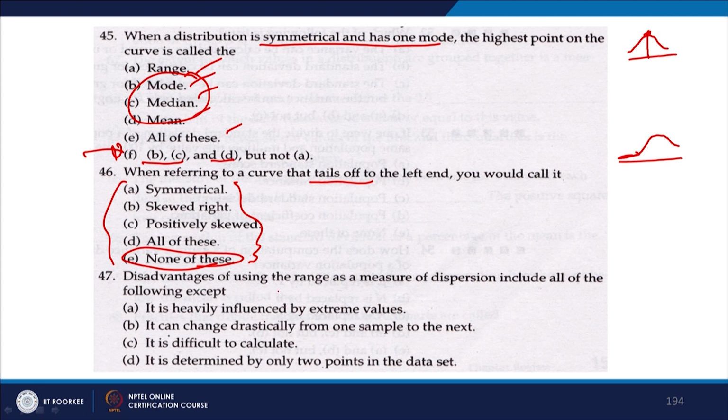Disadvantages of using the range as a measure of dispersion include all the following except: it is heavily influenced by extreme values. Yes, it is. It can change drastically from one sample to the next. Yes. It is difficult to calculate. No, it is not difficult to calculate. It is very easy to calculate, right. So, the answer is this.